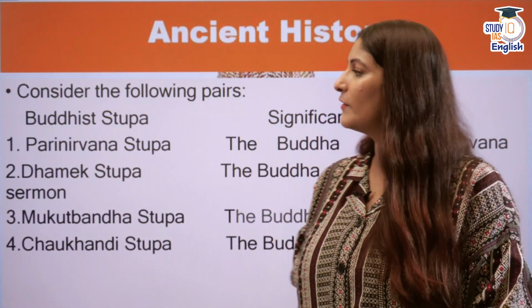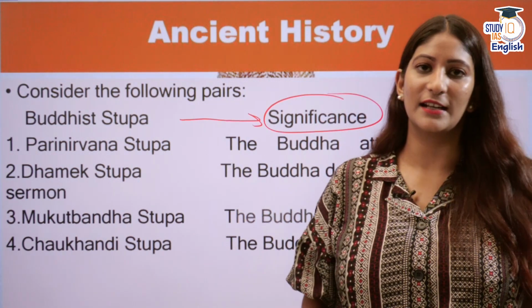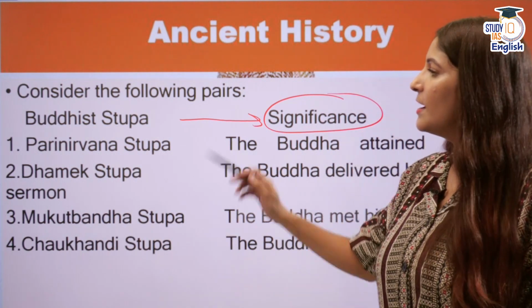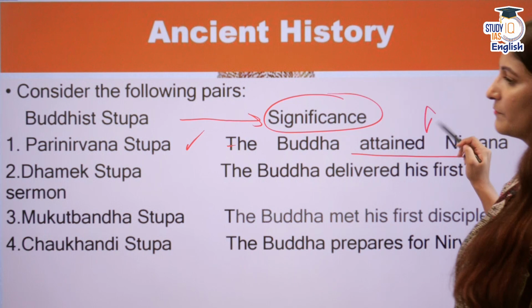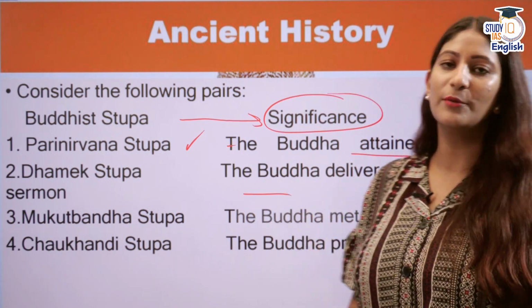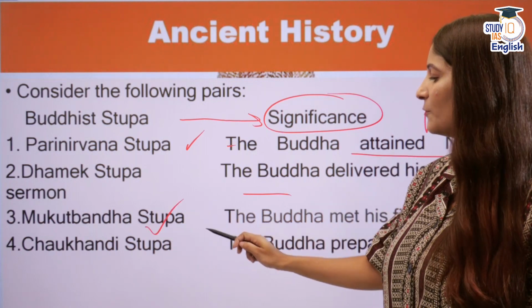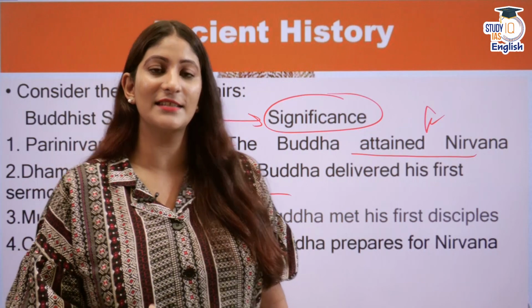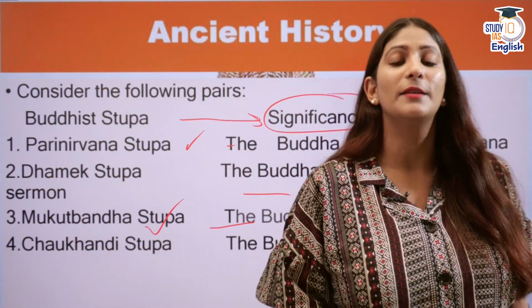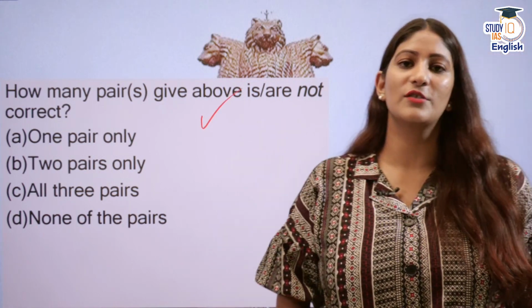Next, consider the following pairs. We have to match the Buddhist stupa to their significance. What is their significance? Parinirvana Stupa, the Buddha attained nirvana. Dhamik Stupa, the Buddha delivered his first sermon. Mukut Bandha Stupa, the Buddha met his first disciples. And the last is Chaukhandi Stupa, where the Buddha prepared for nirvana. So, how many pairs given above is or are correct?